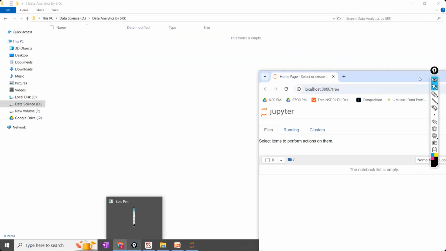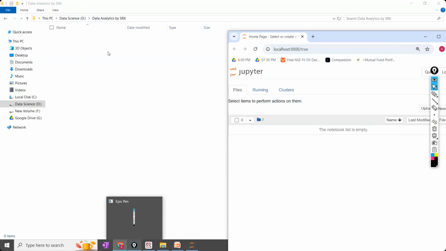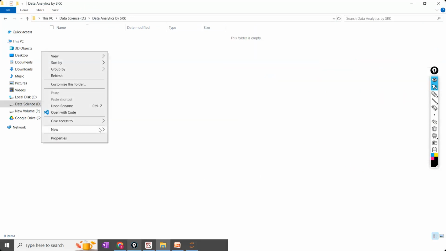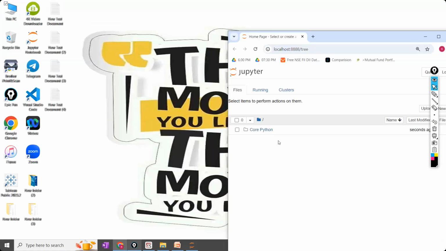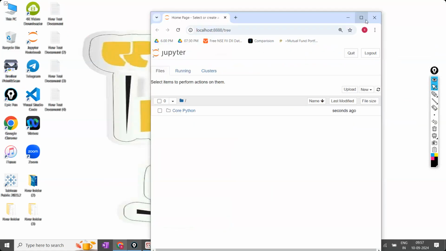No folder, right? So that is the reason it is empty. Now in my working directory, I'm adding a folder called core Python. Folder name is core Python. Once I added it here, can you see here? In your Jupyter notebook also you have got the core Python word.